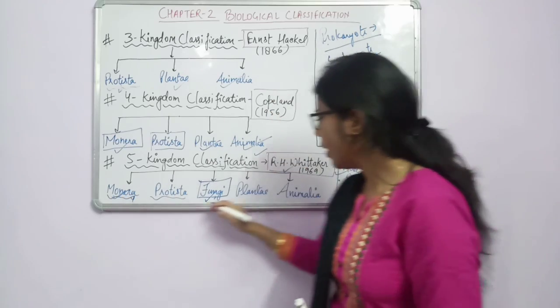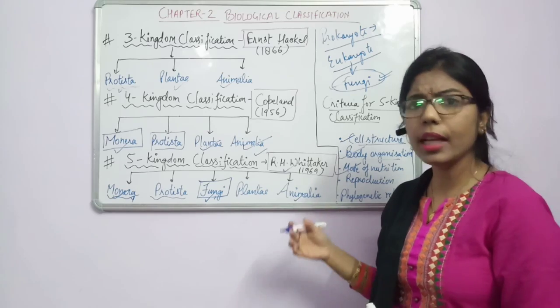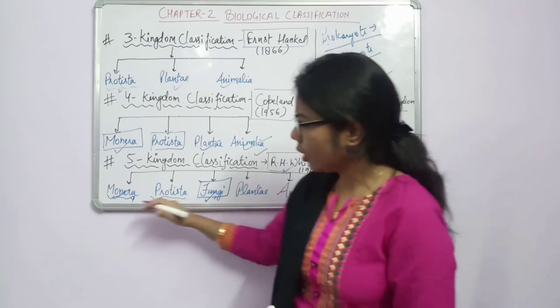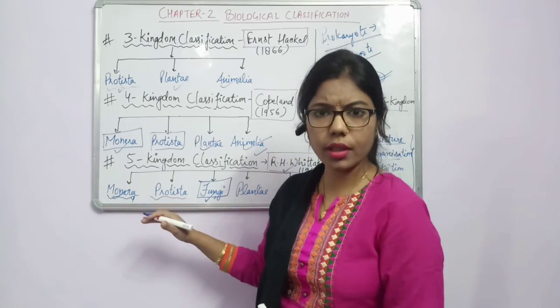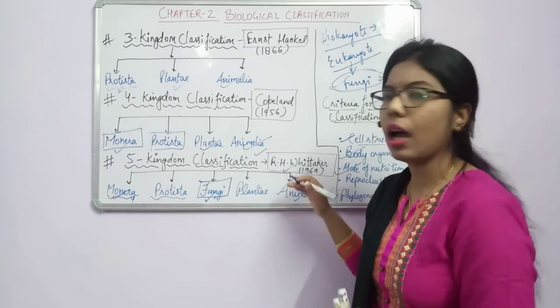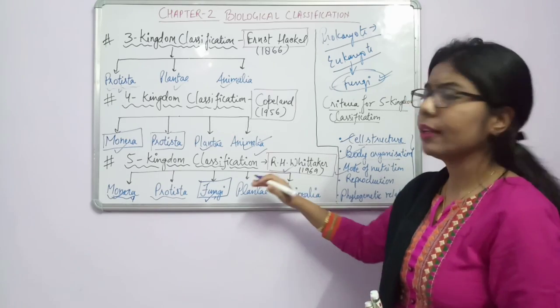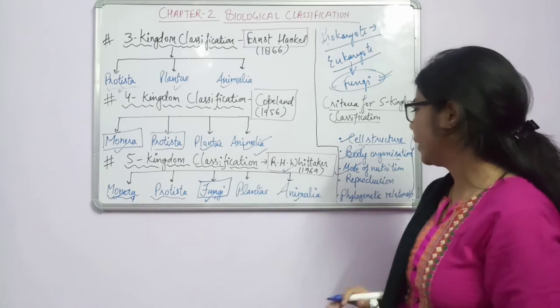Fine. So as we are moving towards the Animalia, what will happen? We are becoming heterotrophic, and in the lower organisms the mode of nutrition is autotrophic. Fine. In the next table, I will explain how there will be evolution, and due to this evolution, what will happen? There will be formation of more complicated structures.